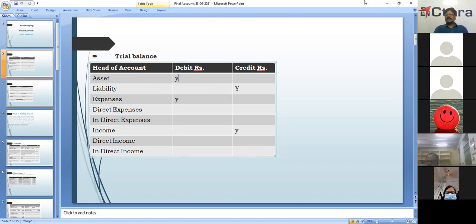We also have expenses. In expenses, we have direct expenses and indirect expenses. We'll discuss what these are. Suppose we have a manufacturing unit or a workshop where we make wooden tables. Whatever expenditure is incurred directly in the making of the table is called direct expenses.